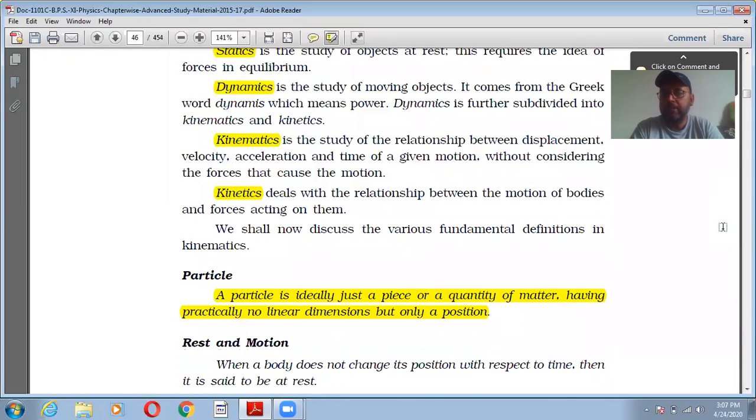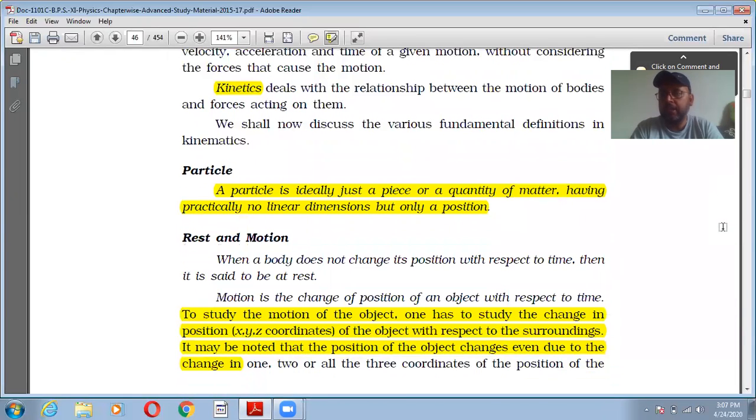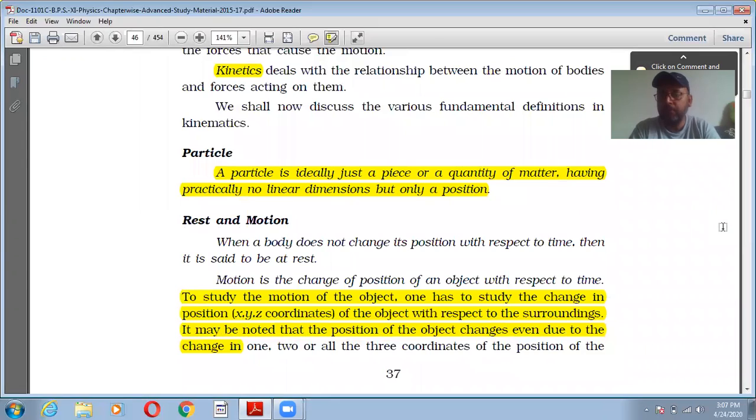Now we will discuss the various fundamental definitions in kinematics. Very important: particle. You have heard that word particle hundreds of times. A particle is ideally just a piece or quantity of matter having no linear dimensions but only a position. That means a particle has no dimensions. Dimensions means length, width and height, right?